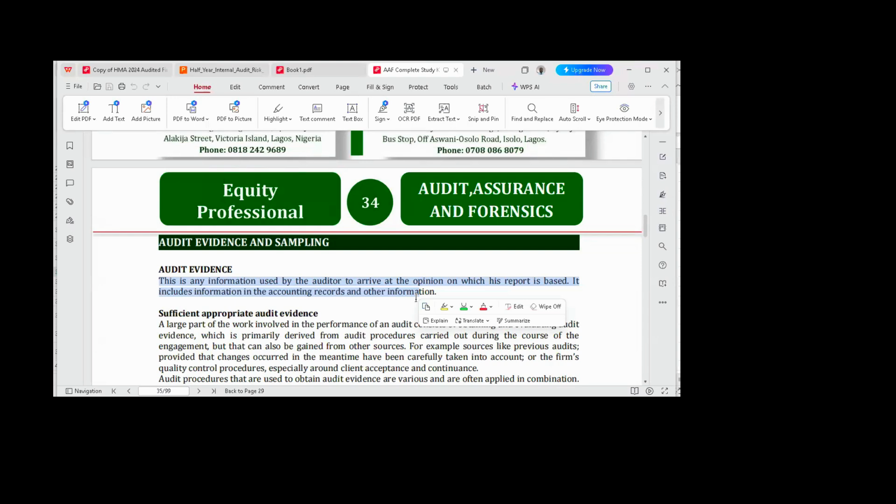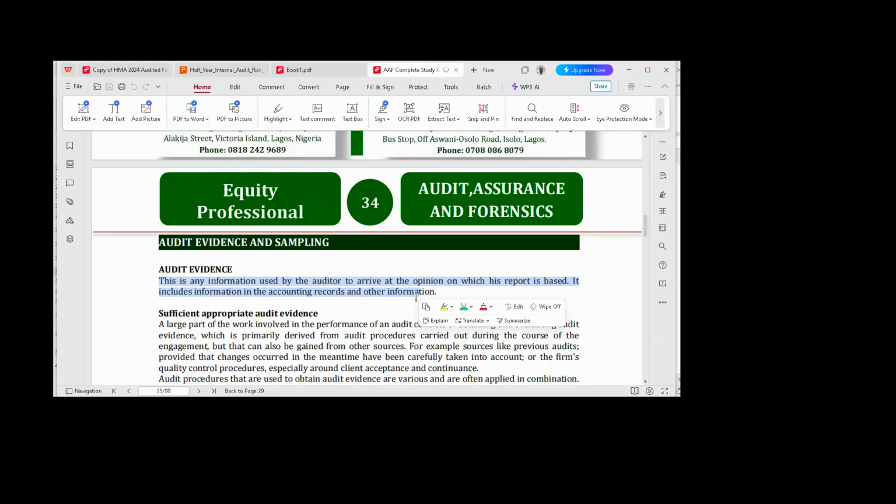Now, after you have gotten the letter of engagement signed by the client, you now plan your audit. In planning your audit, you will have done what we call a preliminary audit risk assessment. That is, what are the things I might likely stumble on when I start this audit engagement? That's where your planning will come in.